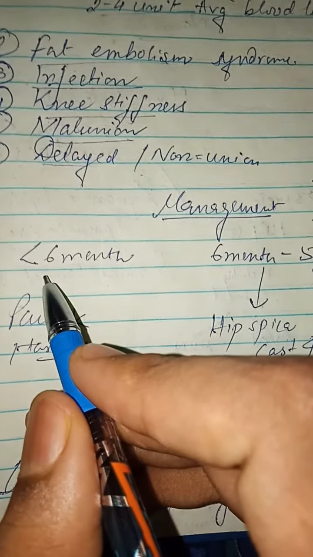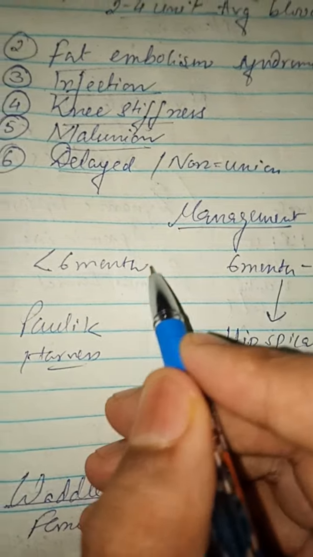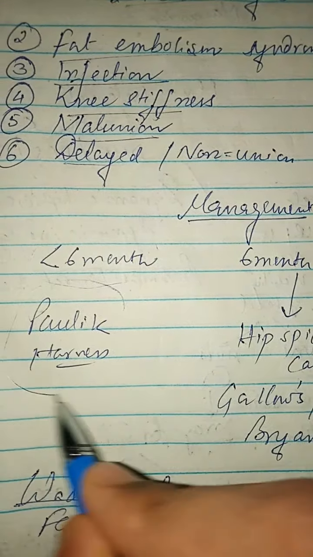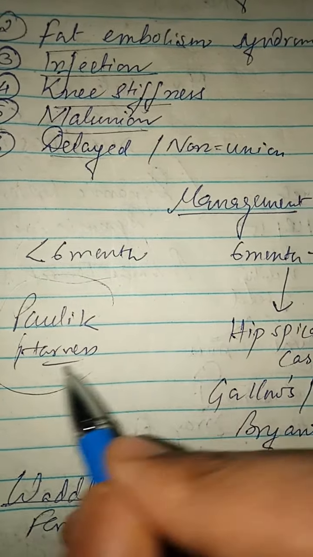Now coming to the management of the fracture of the femur. So you have to manage according to the age. If the age is less than 6 months, then there is a Pavlik. You have to manage by Pavlik harness. You have to remember this.